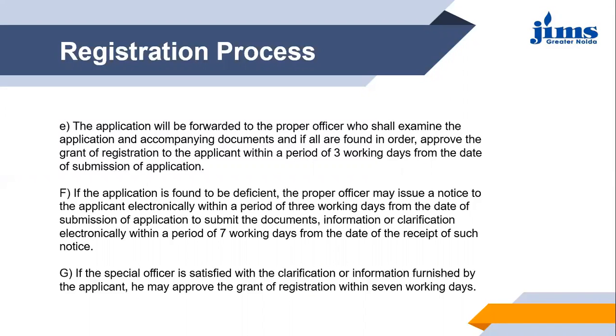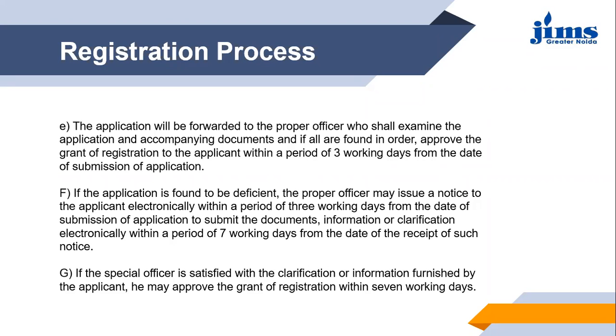And if the proper officer is satisfied with the documents and all the information that you have submitted in form B, then you will be allotted a GSTIN number within 3 working days of the submission of the application, right?